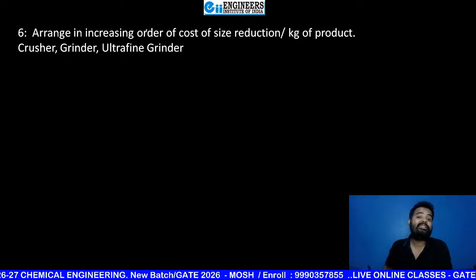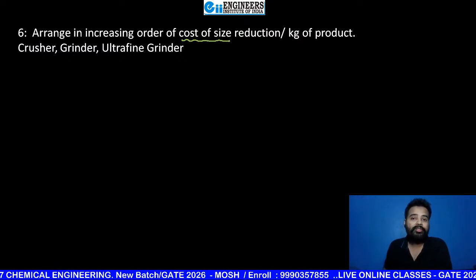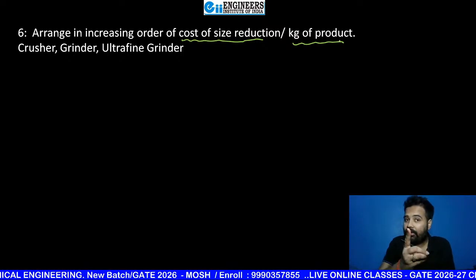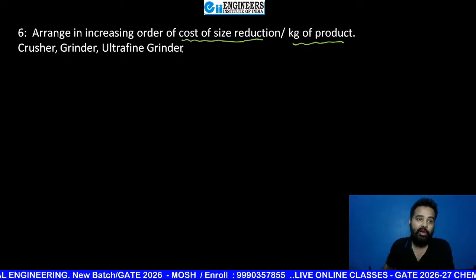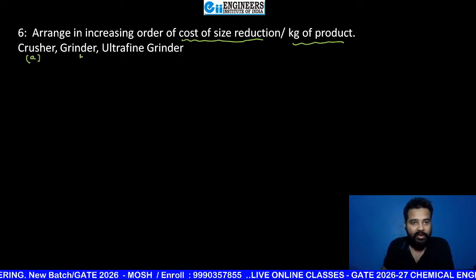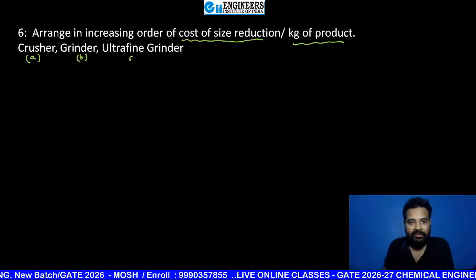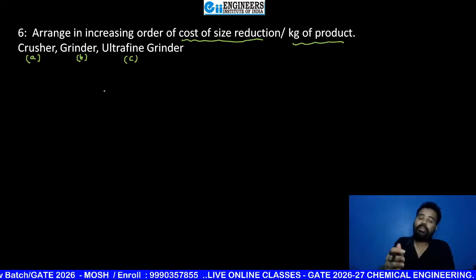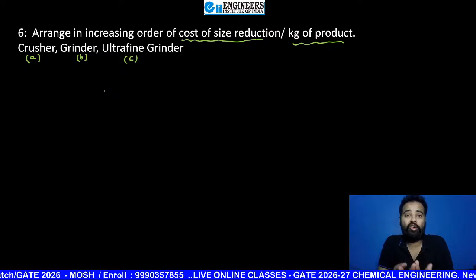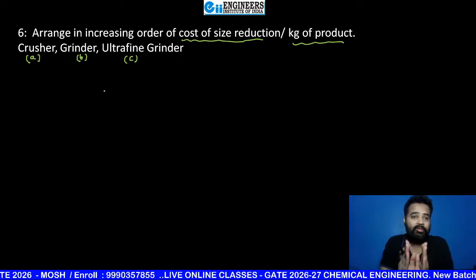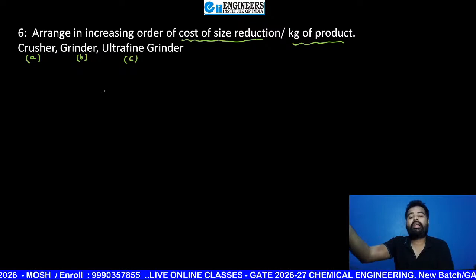See beta, increasing order, cost of size reduction per kilogram of product. Okay, so be careful. I am giving names, like this as A, this as B, this as C. Now you have to write first the one whose cost of size reduction should be minimum, and at last the maximum.